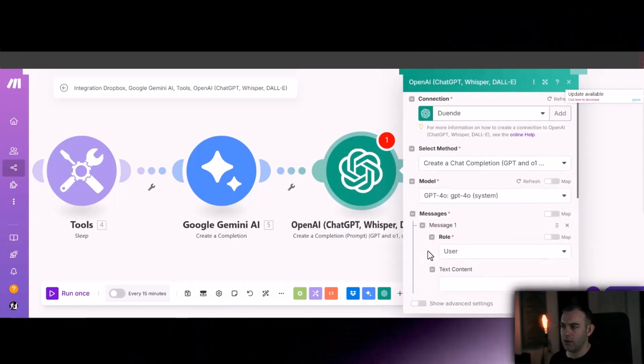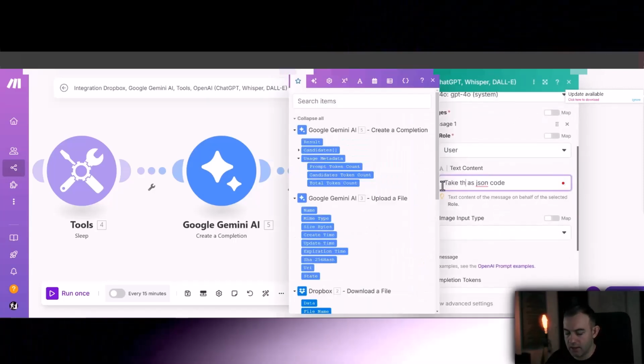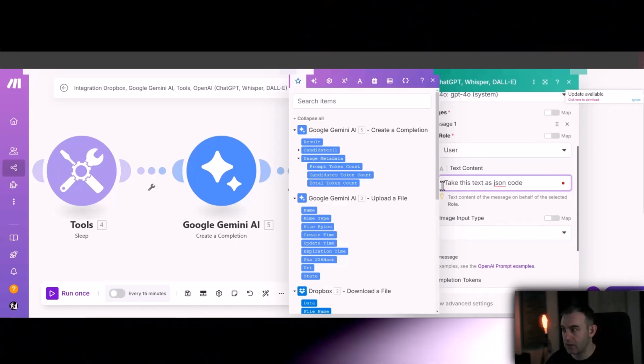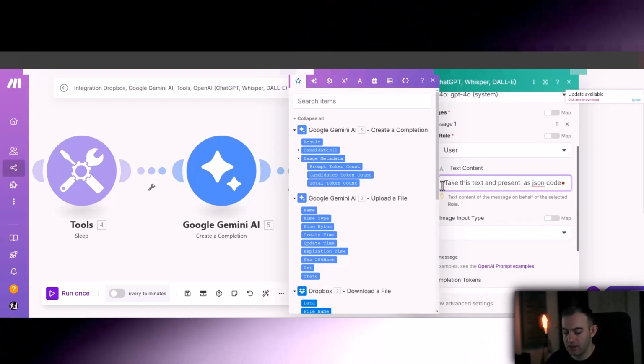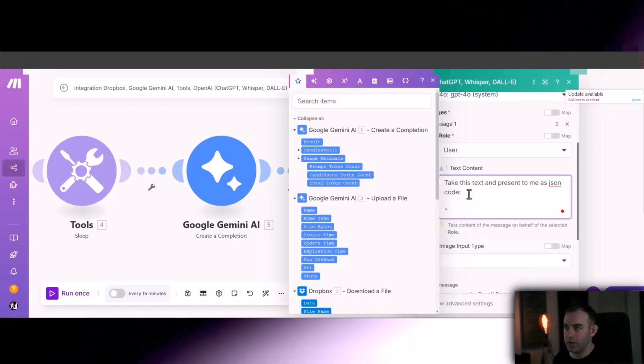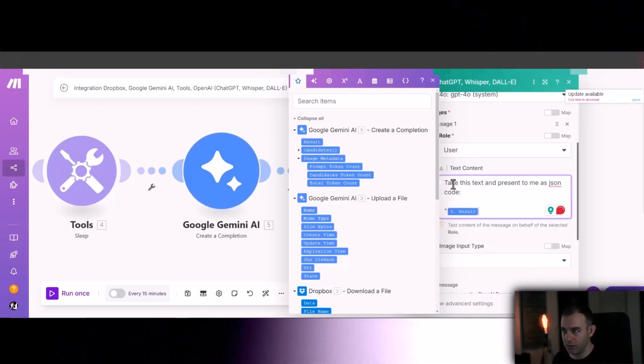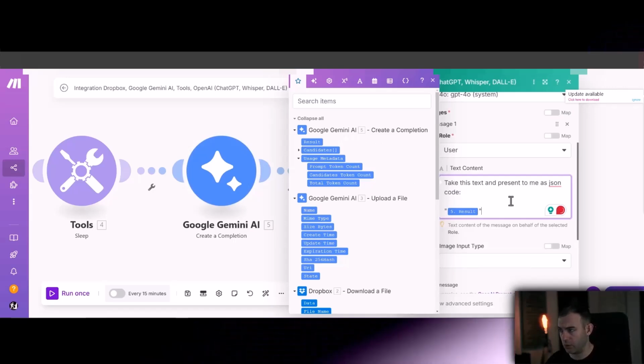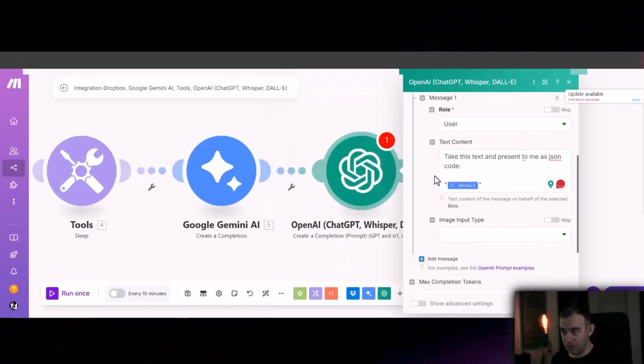It's a user, and I'm just going to say, take this text and present it to me as JSON code, and just map the result from the previous module from Google. Now, we're not going to trust ChatGPT.